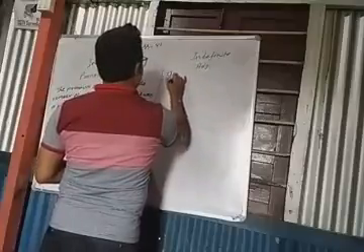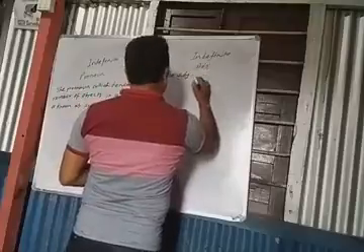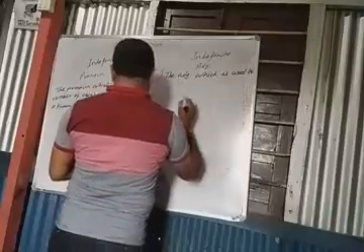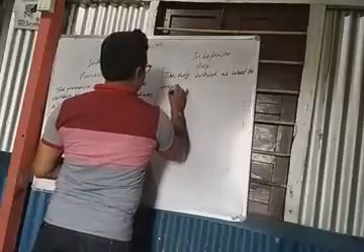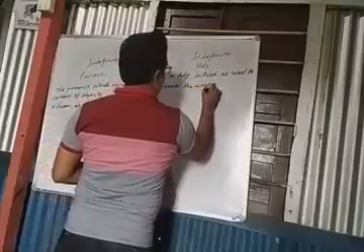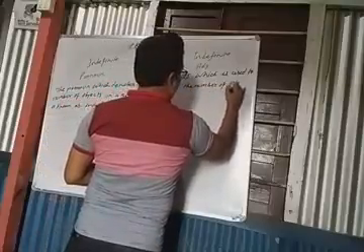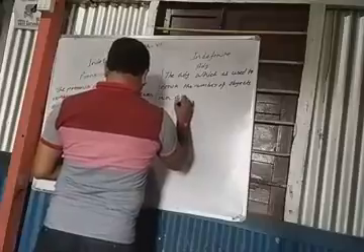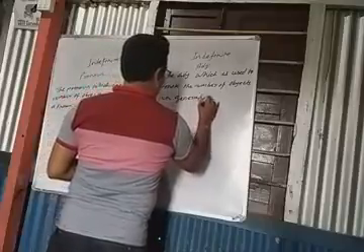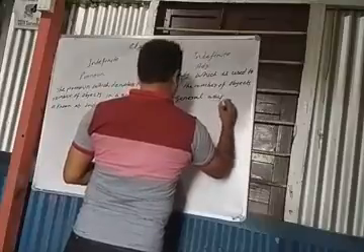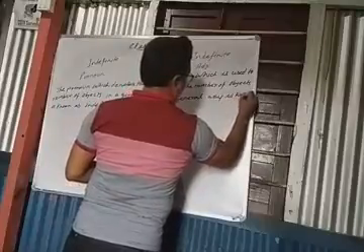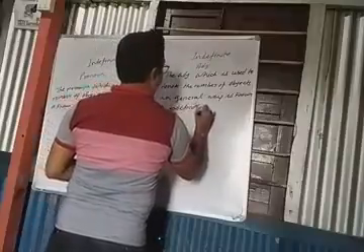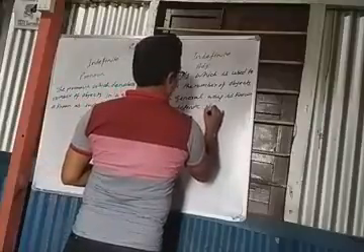The adjective which is used to denote the number of objects in a general way is known as indefinite adjective, or indefinite numeral adjective, you can say.